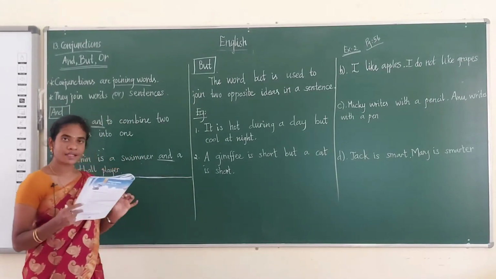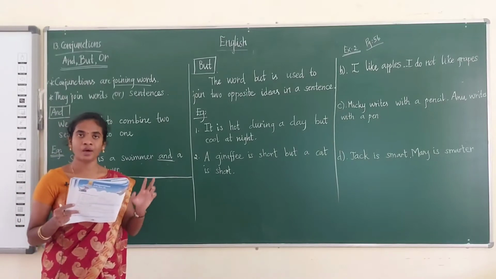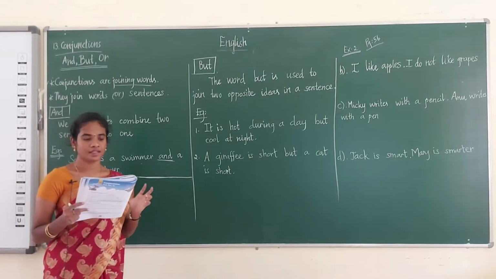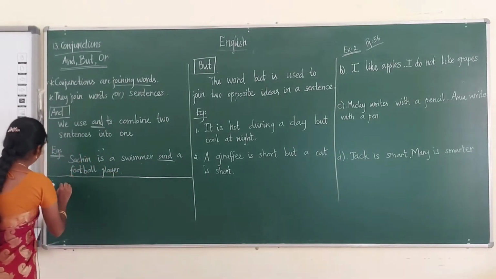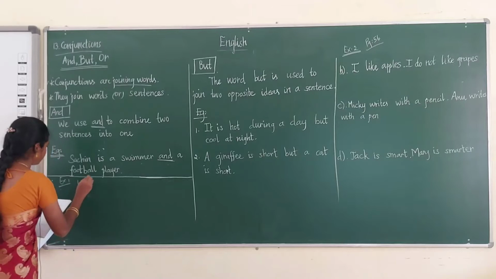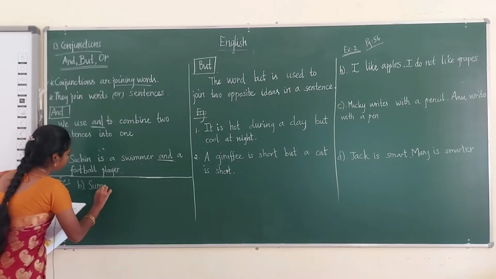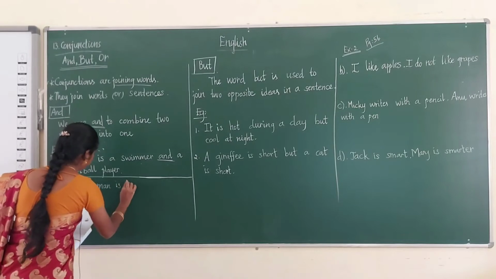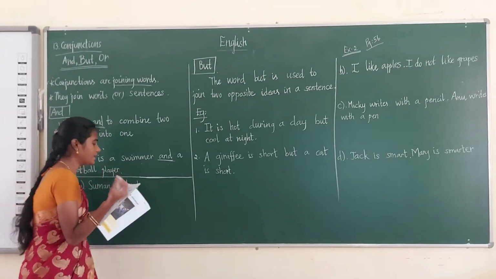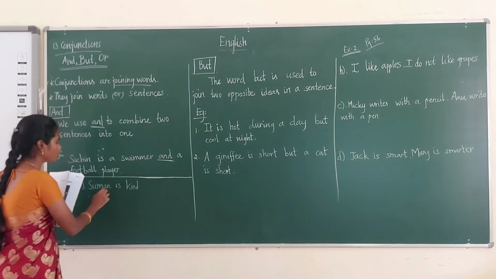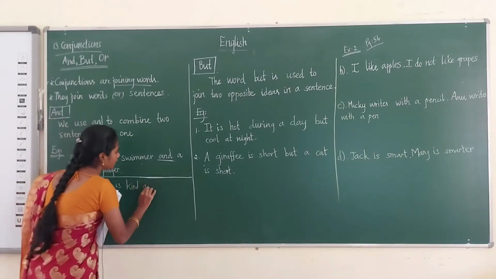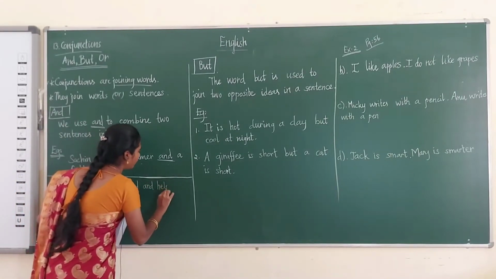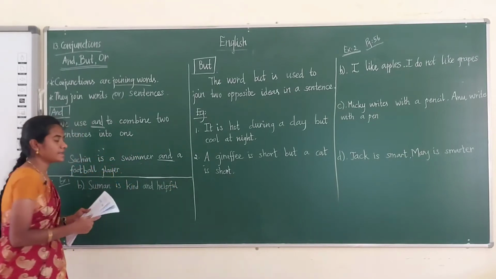See the next one. Suman is kind. Suman is helpful. How can we join these two sentences? That is, Suman is kind and helpful. So write in the blank, student. This is in Exercise 1B. Suman is kind. And what is the next sentence? Suman is helpful. Here Suman and is are already there. Only helpful is different. So we can combine them by using the conjunction and. Suman is kind and helpful.